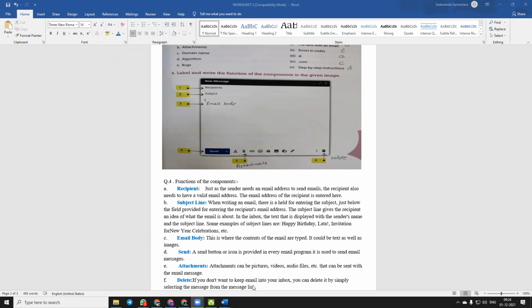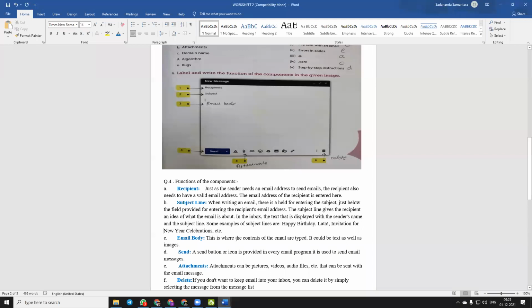Okay. Now question number B, subject line. This one, subject area. Okay. When writing an email, there is a field for entering the subject, just below the field provided for entering the recipient's email address. The subject line gives the recipient an idea of what the email is all about. In the inbox, the text is displayed with the sender's name and subject line. Some example subject lines are happy birthday, Lata, invitations for New Year celebration, etc.